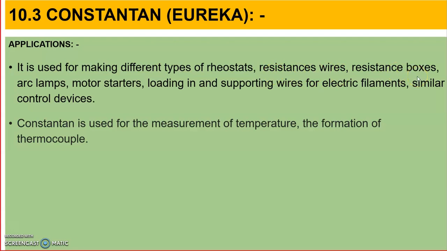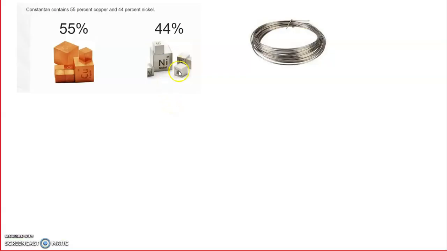Then resistance boxes. These resistances are in the form of wires, but some resistances are in the form of boxes also. If you want in your lab a 10 ohm box or 100 ohm box, you can use boxes or blocks made up of constantan, nickel and so on.